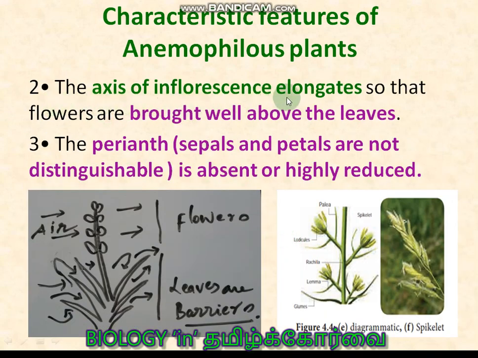Second point, the axis of the inflorescence elongates so that the flowers are brought well above the leaves, so that when the air blows, the pollen grains can be captured and caught by the stigma of the flowers. Okay, if it is within the leaves, it means the leaves become the barrier. So here also you can see, right?